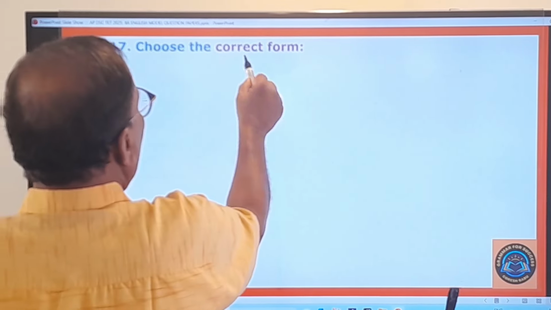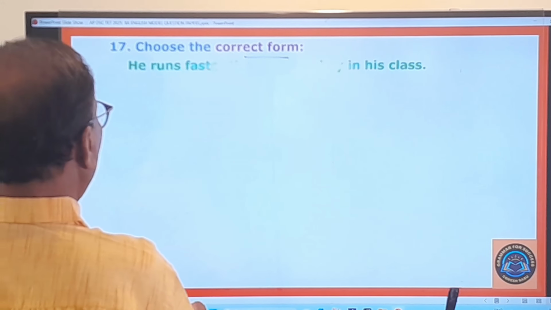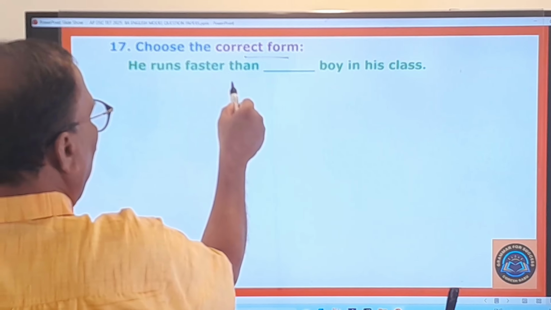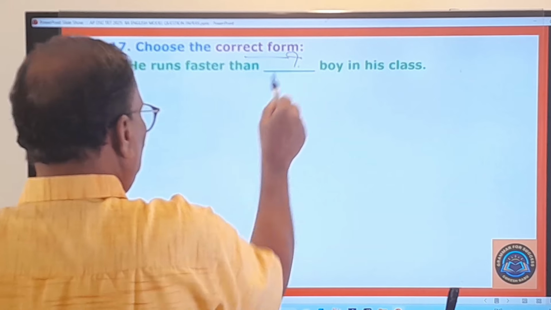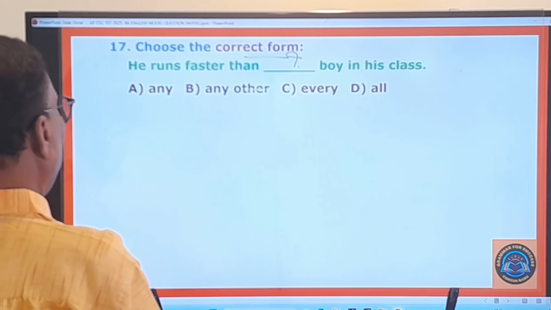17th question. Choose the correct form. Okay, what question is given here? He runs faster than dash boy in his class. Okay, what must be used in this blank? And what are the options given here?